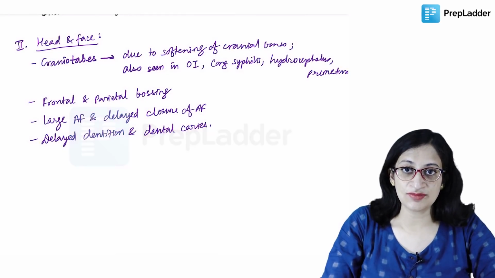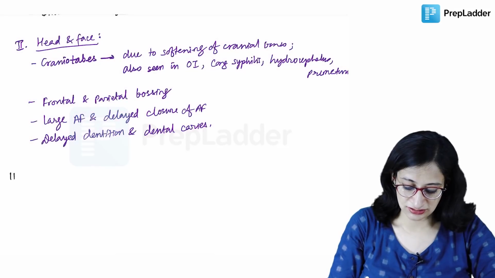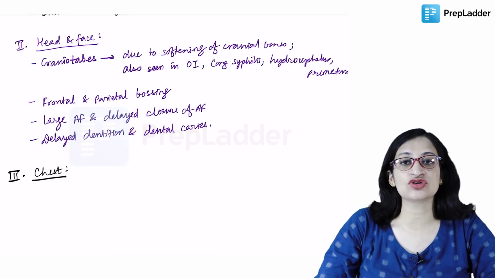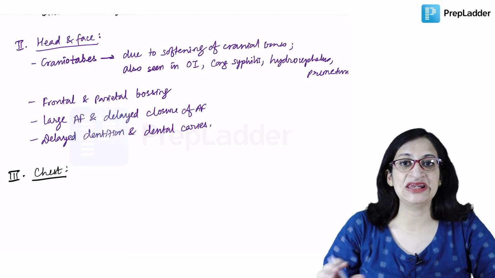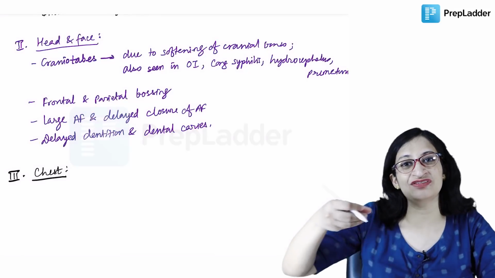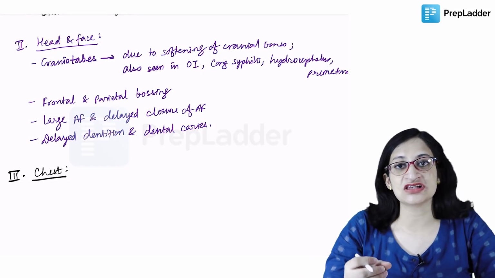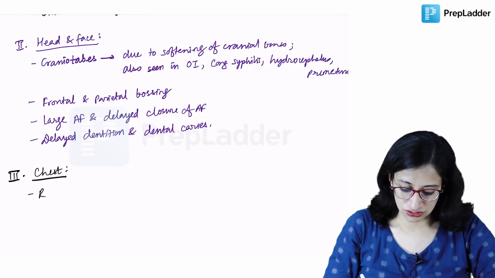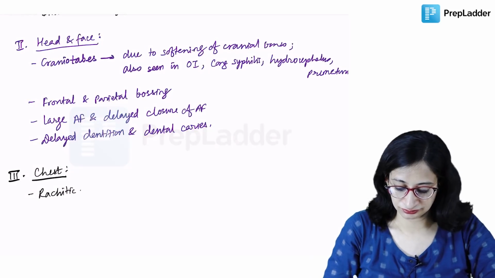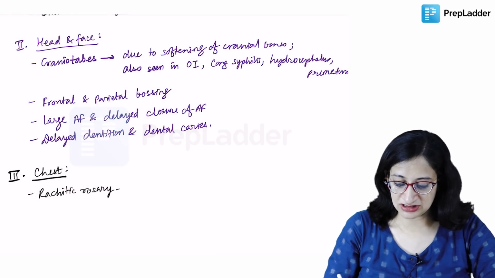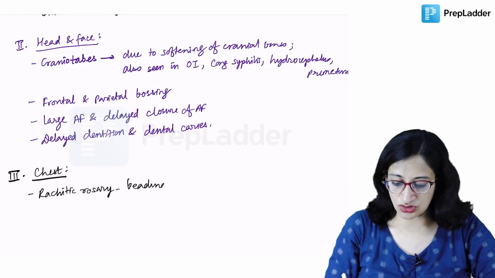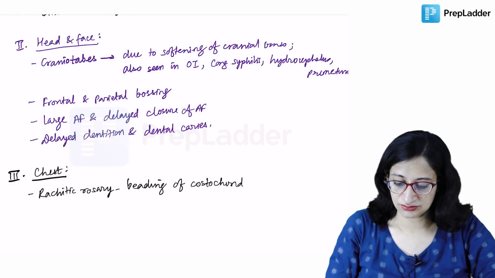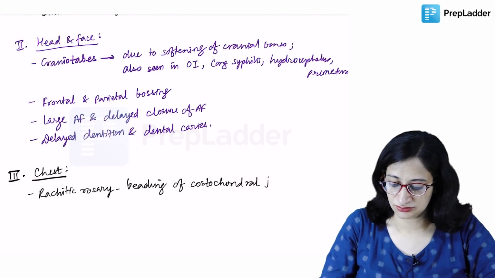Alright. Now coming to the chest. What all can you see? We can get something known as rachitic rosary, which is beading of the costochondral junctions due to flaring of the anterior ends of the ribs. So we said widening of the ends of bones occurs. Rachitic rosary is basically visible as beading of the costochondral junctions.